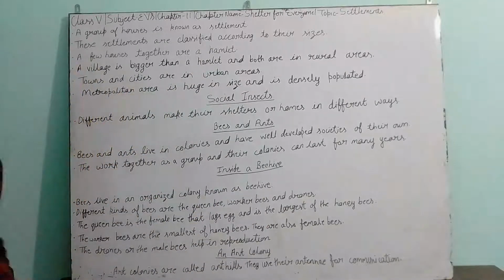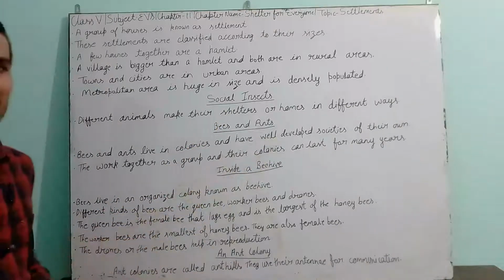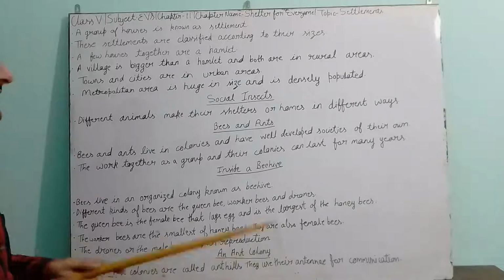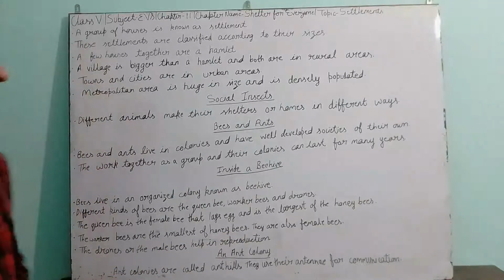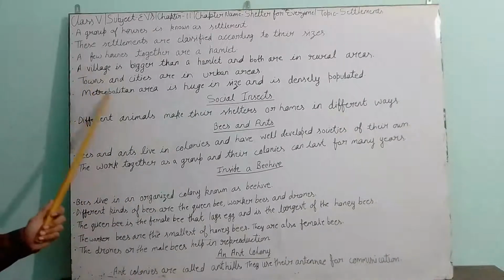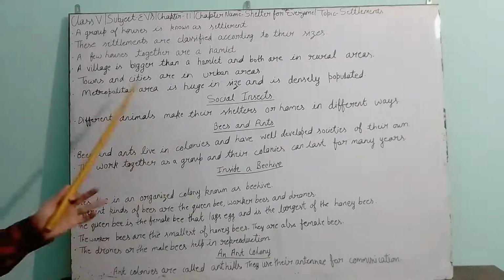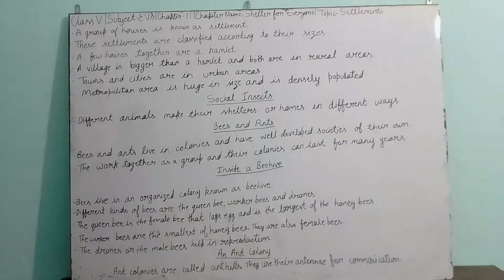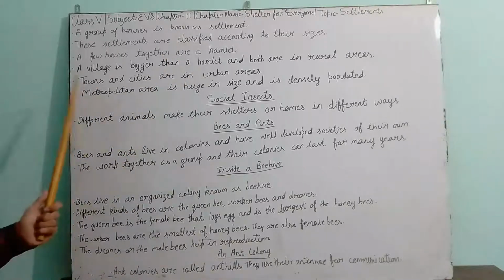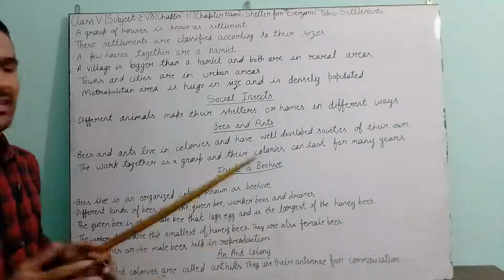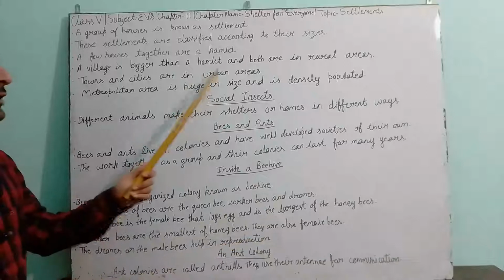In towns and cities, different offices are also present. Schools, parks, hospitals, all these things are also present in the towns and cities. Different types of occupations are also available. People can do different types of work and get a source of income. They can earn money by different types of work. In towns and cities, electric facilities and other facilities are also available, more than in the village and